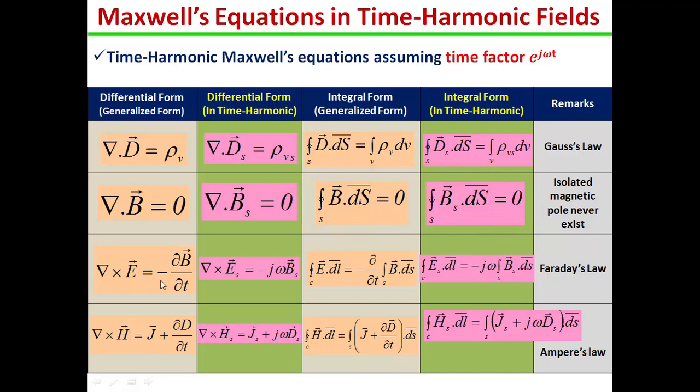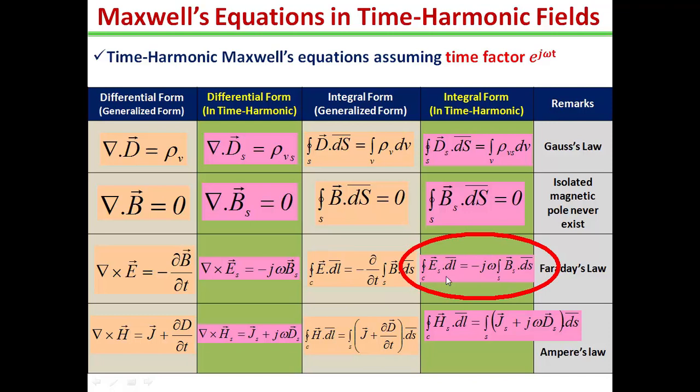The third equation is also modified. The generalized form is del cross E is equal to minus del B by del t. So in the time harmonic fields, the differential form is written as del cross Es is equal to minus j omega Bs. Here j omega is for the del by del t term, Bs is the phasor form of B, and Es is the phasor form of the electric field E. In the integral form, the generalized form is closed integral E dot dl is equal to minus del by del t surface integral B dot dS.